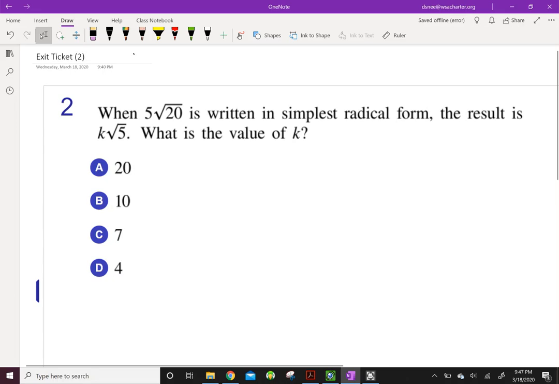When 5 root 20 is written in simplest radical form, the result is k root 5. What is the value of k? So really what this is asking me to do is write this in simplest radical form. So I need to take out any perfect squares.